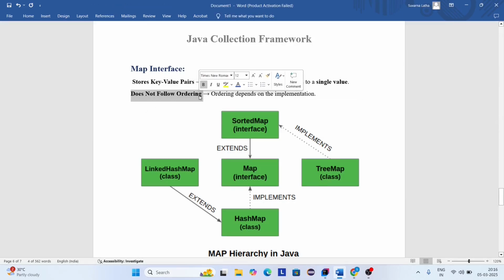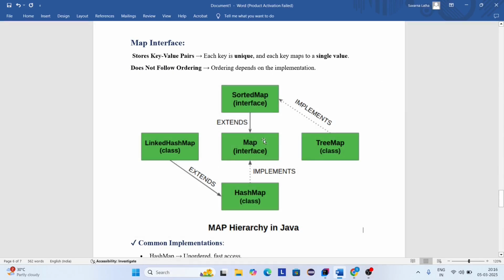It does not follow ordering. Yes, ordering depends on the implementation. And here you can see Map is an interface, and the Map interface has three implementation classes: HashMap, LinkedHashMap, and TreeMap. HashMap is an implementation class for the Map interface, LinkedHashMap is an implementation class for the Map interface, and TreeMap is also an implementation class for the Map interface. Here you can see from class to interface we use the implements keyword, and from interface to interface we use the extends keyword.